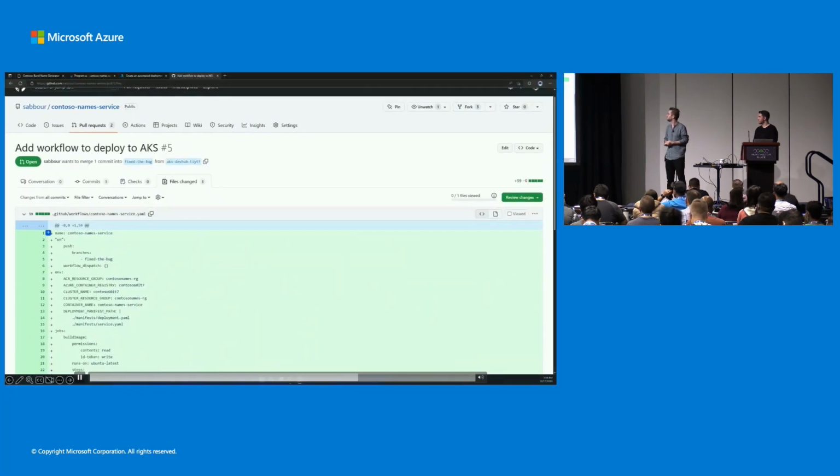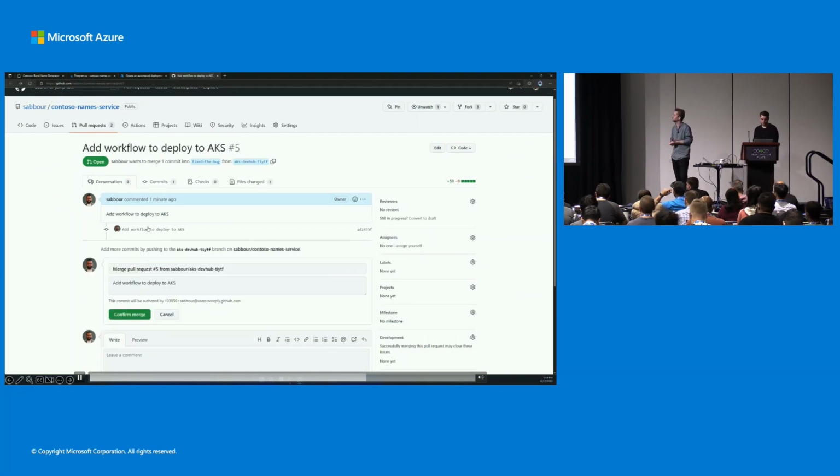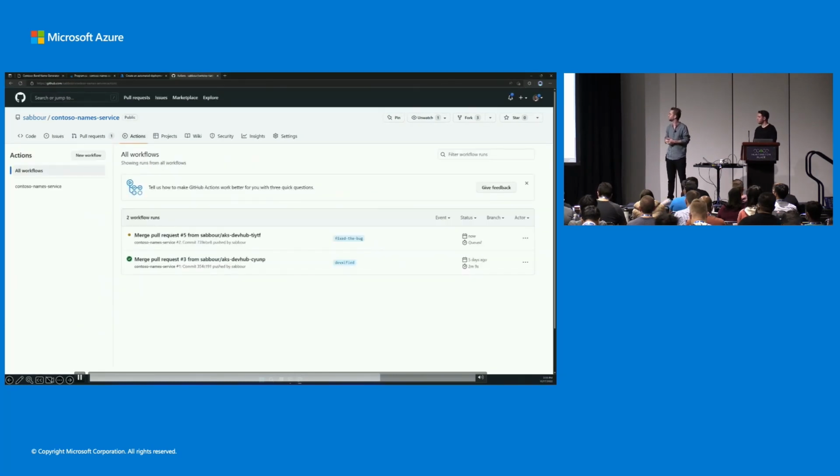This looks good to me. I think we should merge it. And so once we merge it, we should actually be able to head over to the Actions tab and see everything start to run immediately. So it's merged. We'll head over to Actions, and we can see our workflows running.